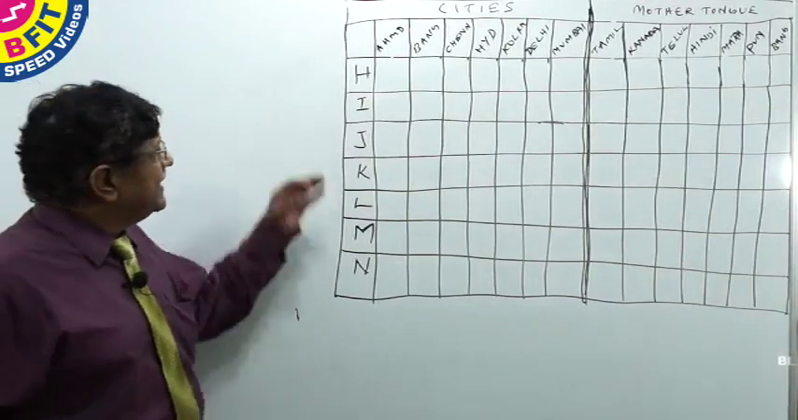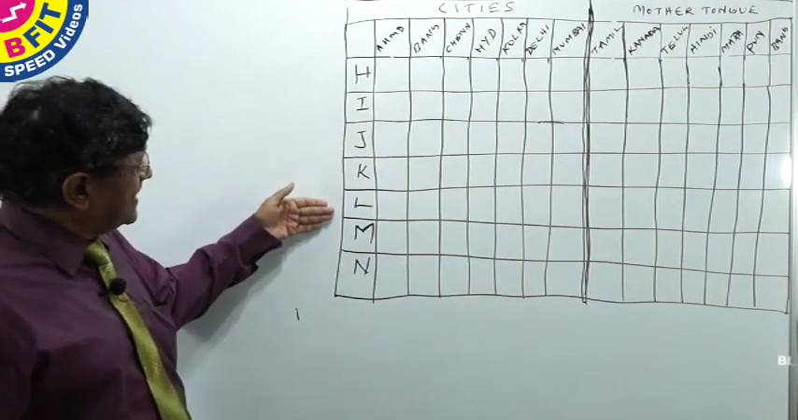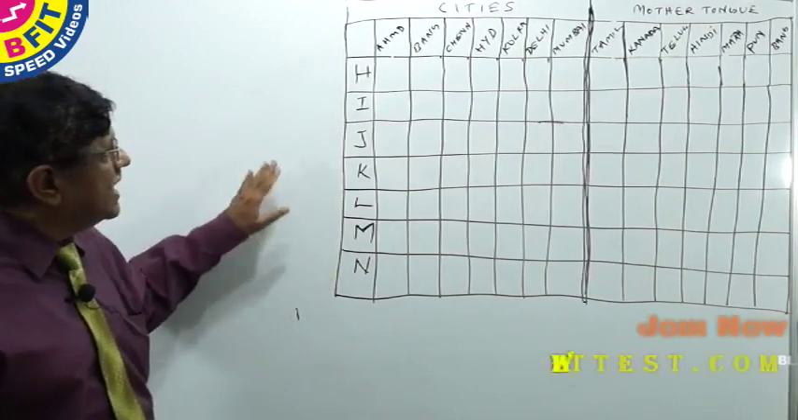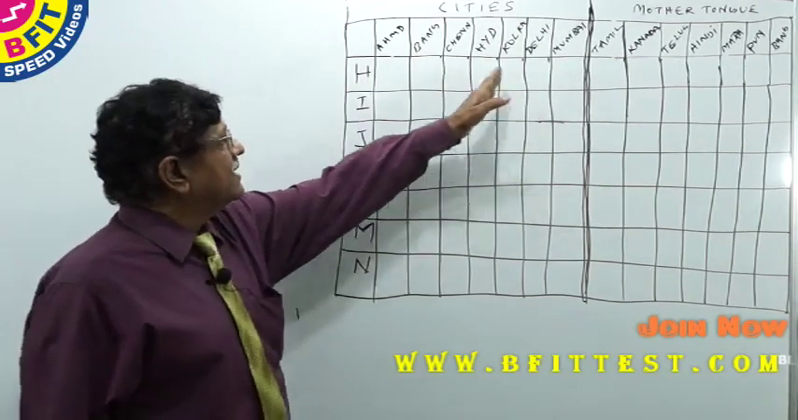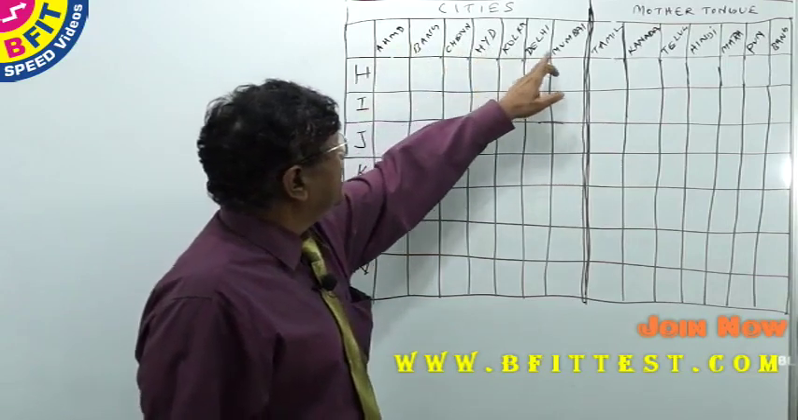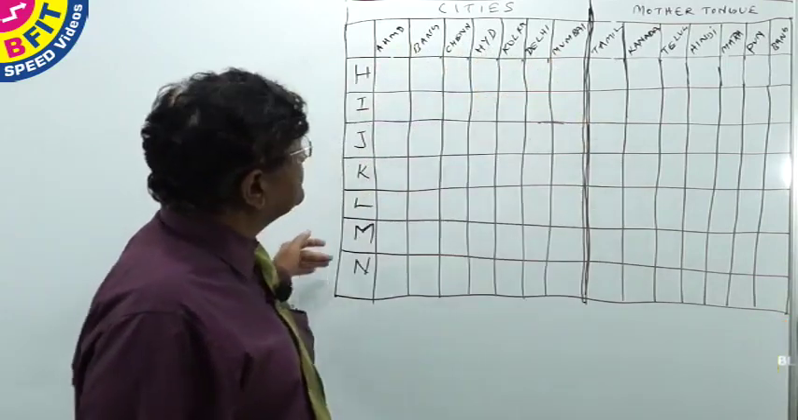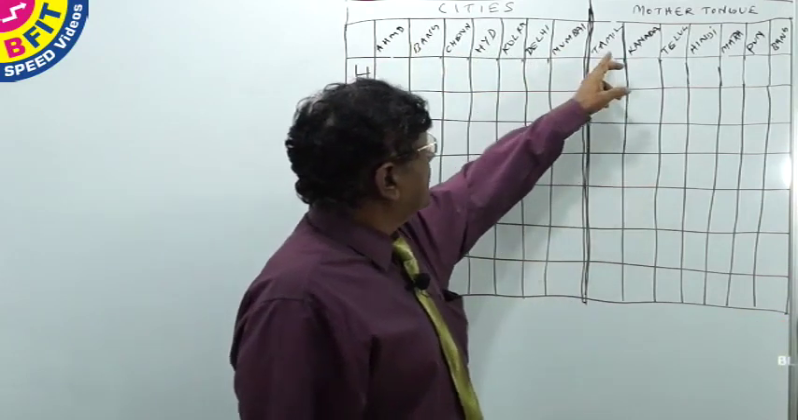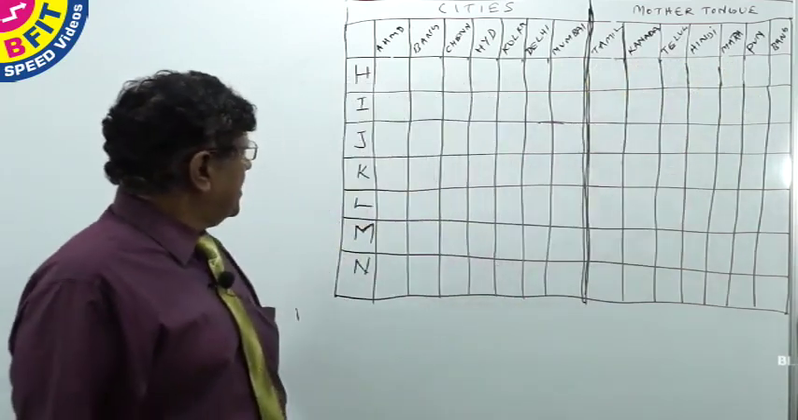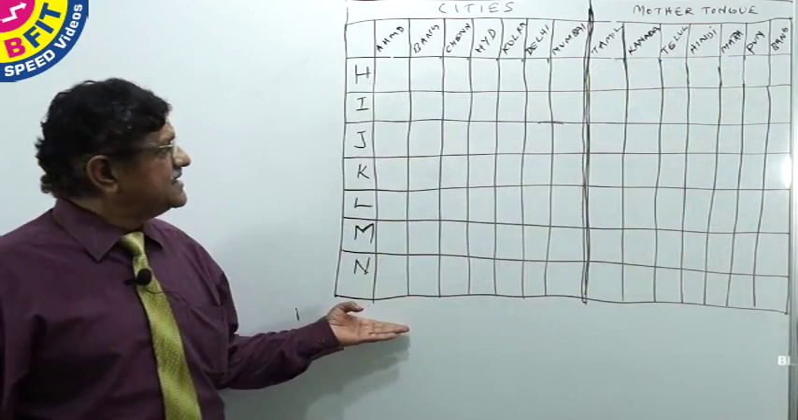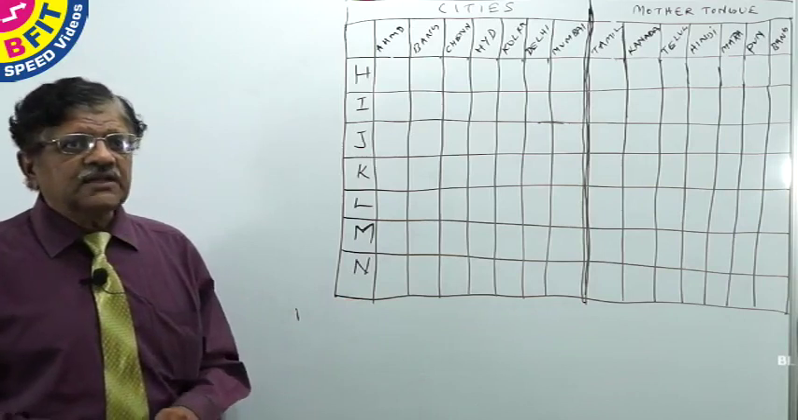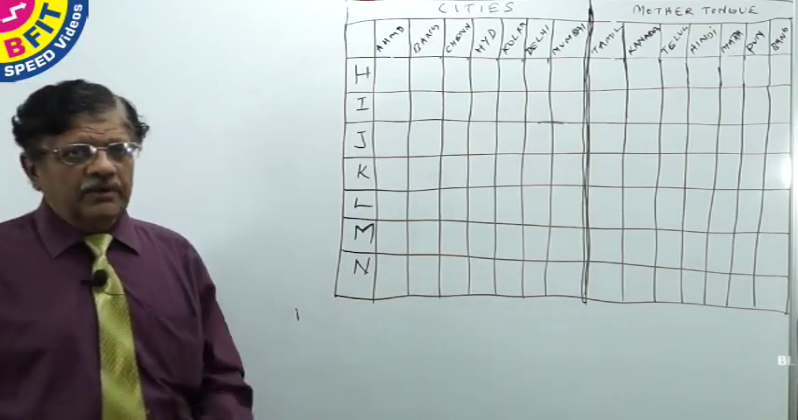The persons H, I, J, K, L, M and N, 1, 2, 3, 4, 5, 6, 7, the 7 persons are here and the 7 cities are drawn in the various columns: Ahmedabad, Bangalore, Chennai, Hyderabad, Kolkata, Delhi, Mumbai. Similarly, the mother tongues are Tamil, Kannada, Telugu, Hindi, Marathi, Punjabi and Bangla. Now we will have to fill up this table so that we will be able to arrive at the correct answers for the questions. Let us first start filling the clues one by one.